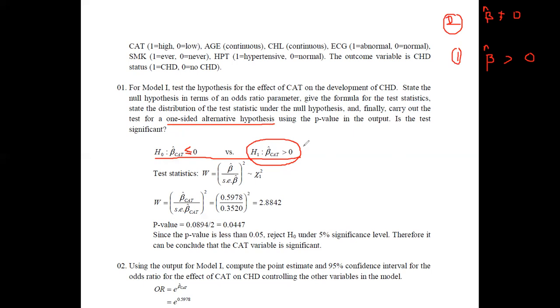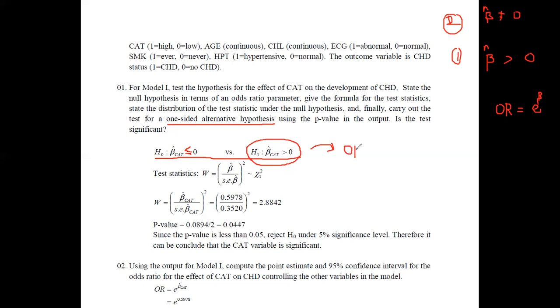But if it is asked with the odds ratio parameter, what you have identified as the odds ratio is e to the power beta. Odds ratio is e to the power beta. Therefore, what we have to do now is test for the odds ratio.